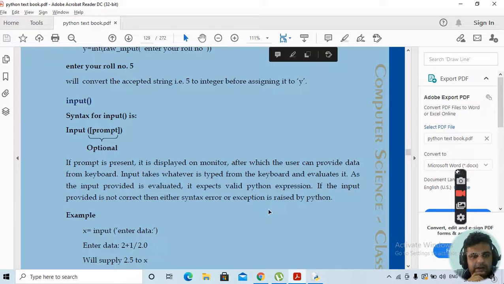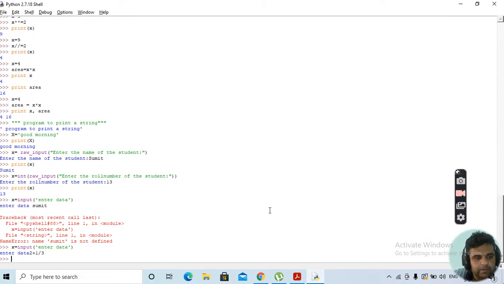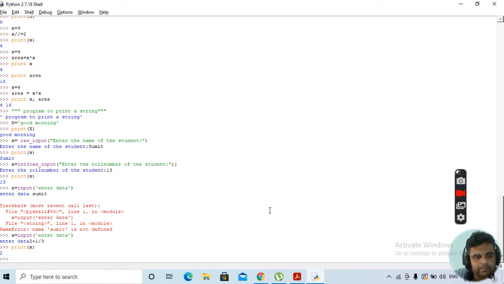Here after entering data, you can add any expression over here, like 2 plus 1 by 3. Okay, this is all you can do.